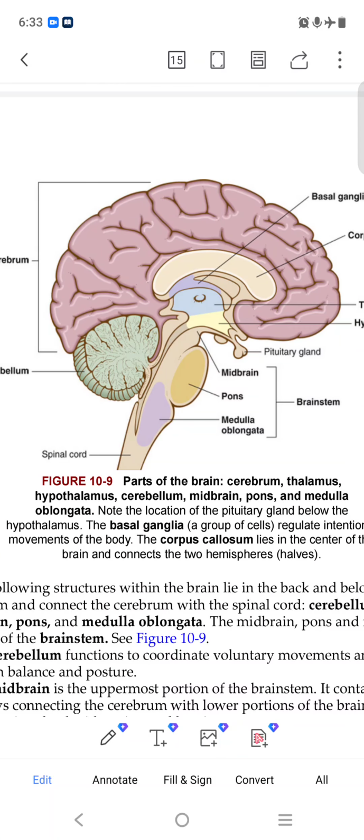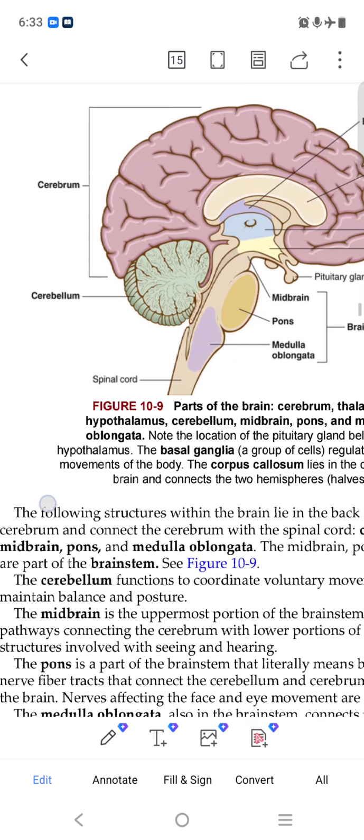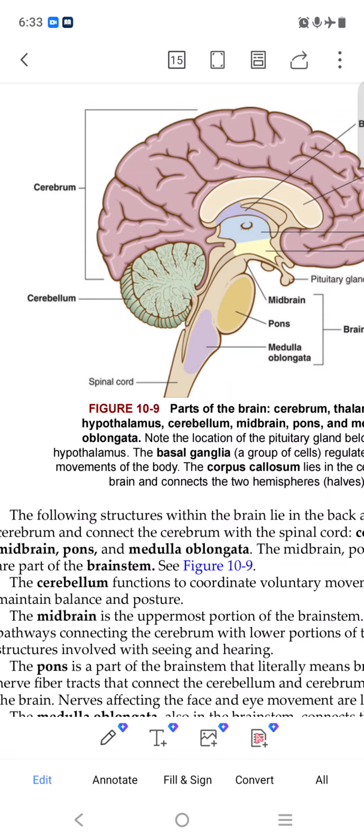The pituitary gland is below the base of the brain. Midbrain here, pons here, medulla oblongata here. That is the brain stem. This combination of all three, midbrain, pons and medulla oblongata, is the brain stem. Cerebrum is the large part you can see, cerebellum is the small brain, and the spinal cord is here.